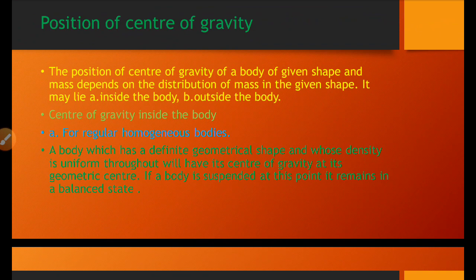If the body is suspended at this point, it remains in a balanced state.